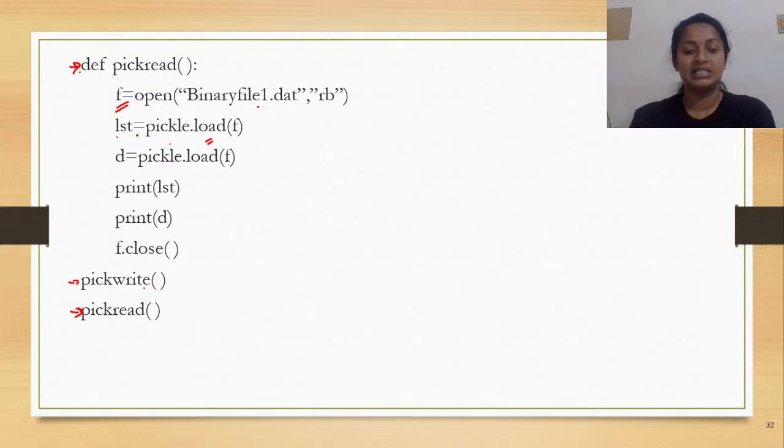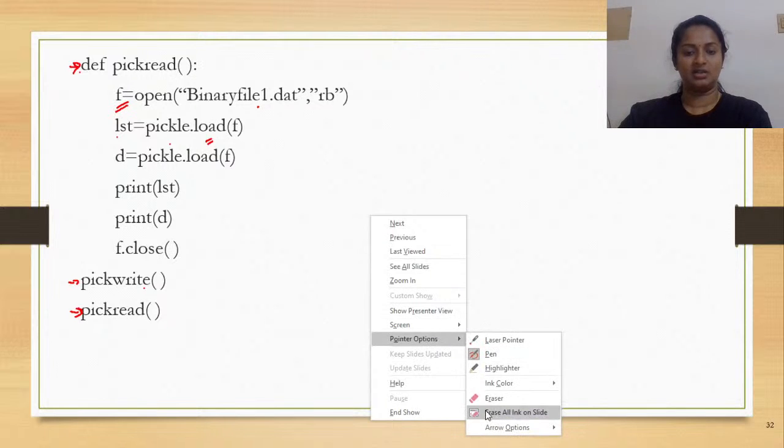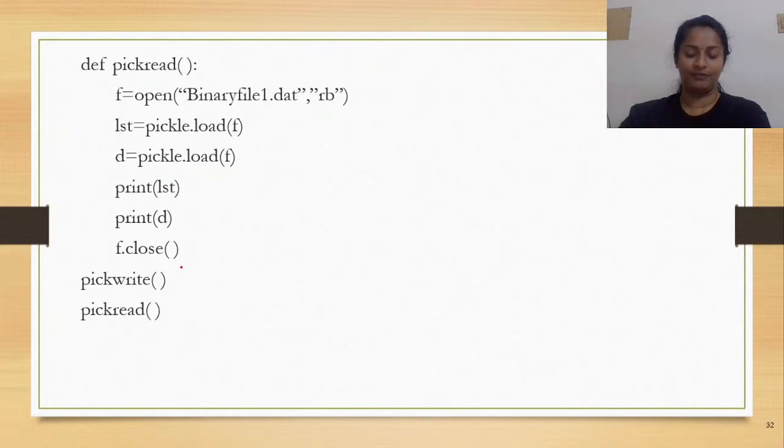Okay. Now, I've read the contents and assigned them to the variables LST as well as D. Now, what do you have to do? You need to print that on the screen. Okay. So, for that, you use the print statement. And once the result has been printed on the screen, you can run it. So, this is how you can write the entire program.